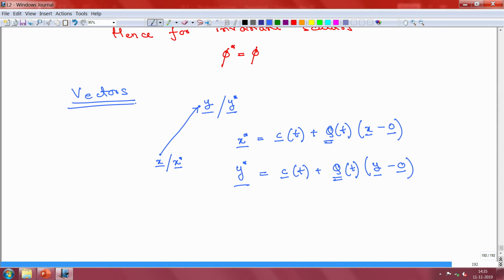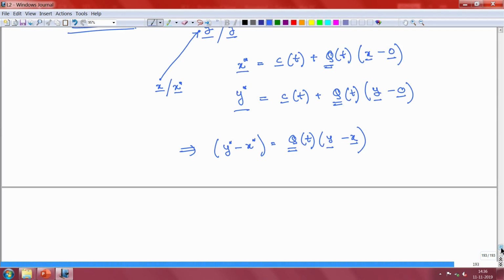So, we know that this displacement vector is going to be invariant. So, if I subtract the two, I end up getting this.